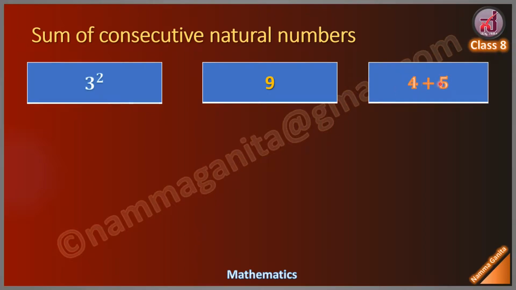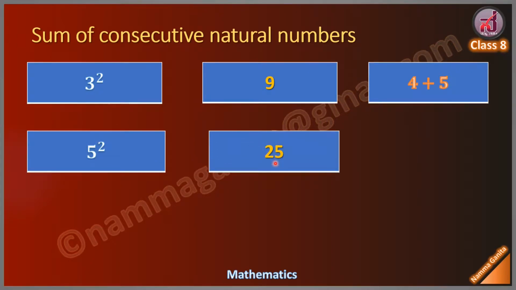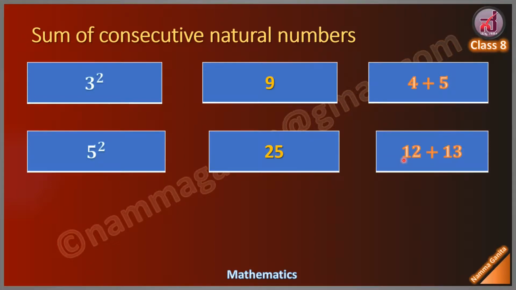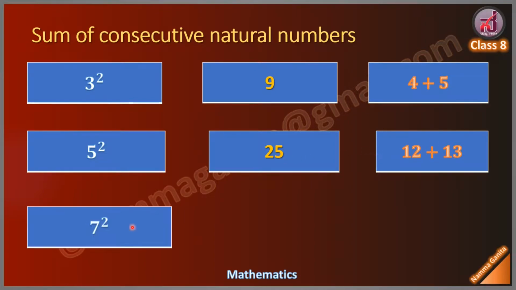Here 4 and 5 are two consecutive natural numbers. Similarly, consider 5 square. 5 square is 25. We can write 25 as 12 plus 13. 12 and 13 are two consecutive natural numbers.